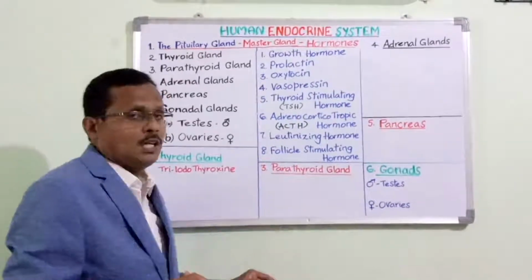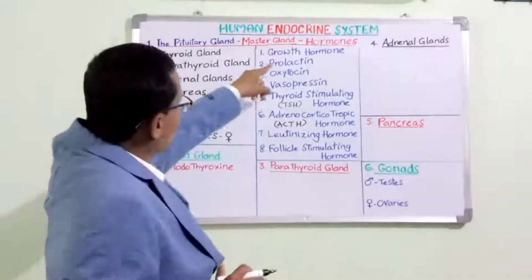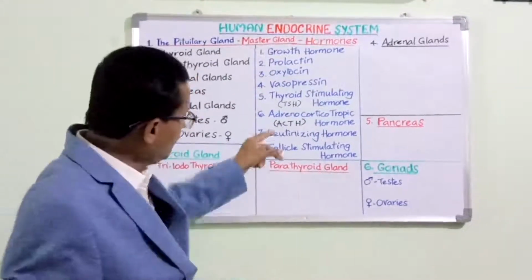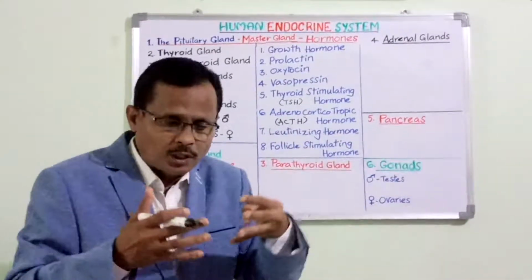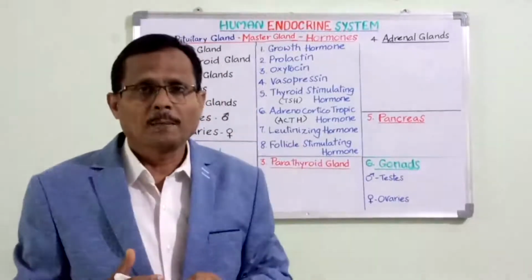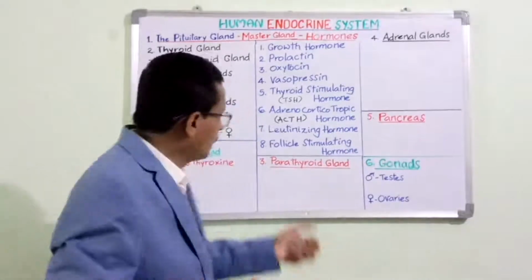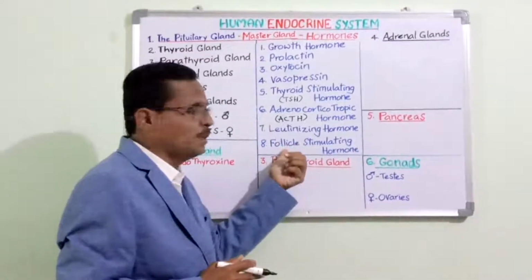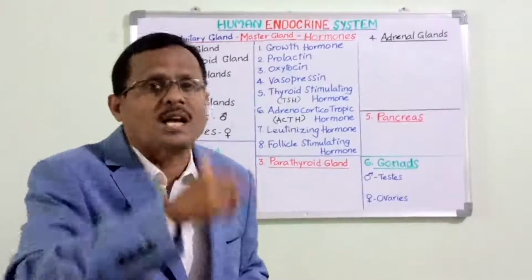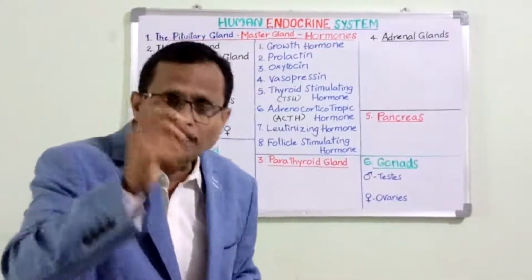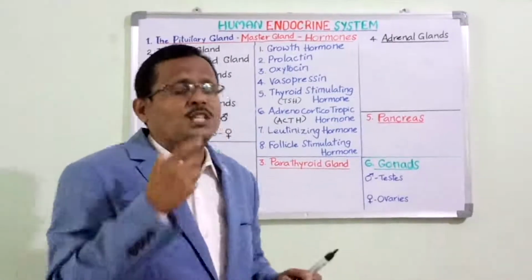And next is the luteinizing hormone and follicle stimulating hormone. Just as in the case of prolactin and oxytocin, here also the luteinizing hormone and follicle stimulating hormone will be functioning hand in hand. Means they combinedly show their activation. The luteinizing hormone and follicle stimulating hormone are responsible for the functioning of gonadal glands, that is the sexual glands. So in the process of reproduction, the mind has to be tuned and the body has to be tuned.